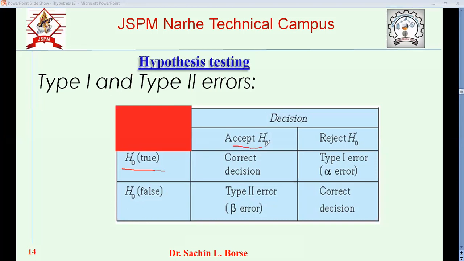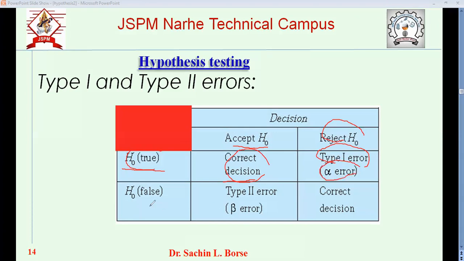If you accept H0, it is true and we accept, means the number of faulty pieces is two or less than two, means it is acceptable in reality, and we also accept. So it becomes what? Correct decision. Okay. In reality, it is true, but we reject the H0, then it is called as what? Type 1 error. Also, we call it the alpha error.